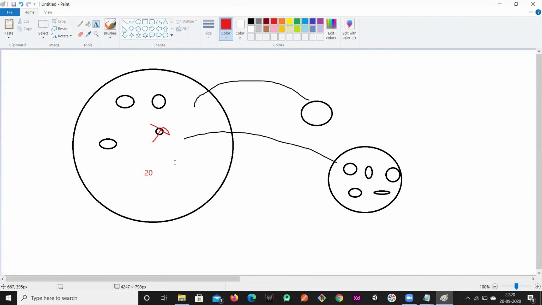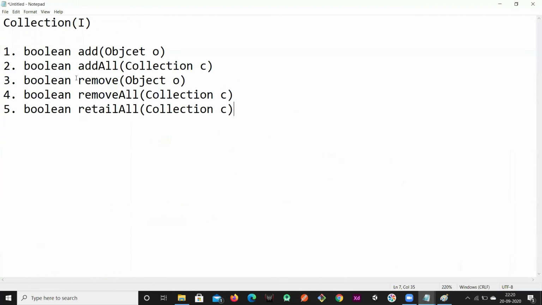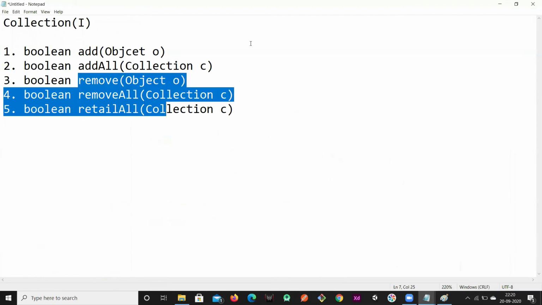So you have 20 elements in total, and you want to retain these 6 elements and delete all the other elements. In that case, you can pass this collection by using the retainAll method. Only these 6 elements within the 20 will be retained, and all the other elements will be removed from this collection. In that way, these three methods are useful in element removal.